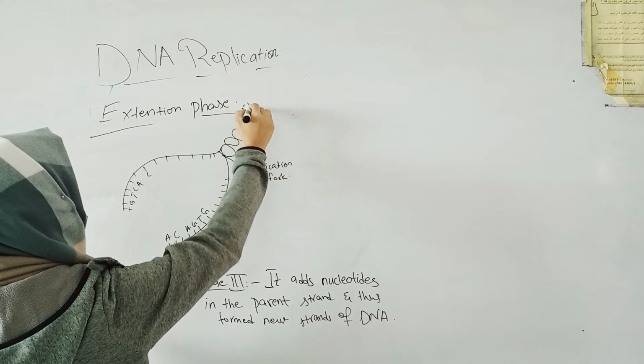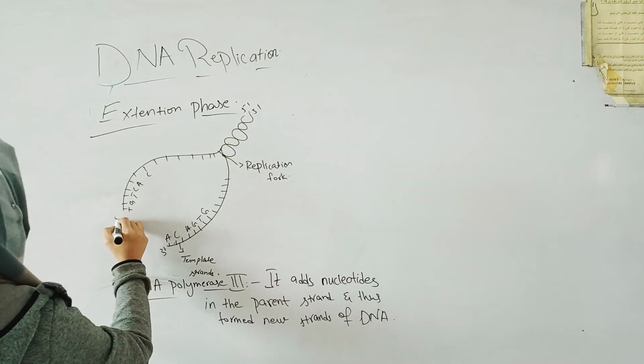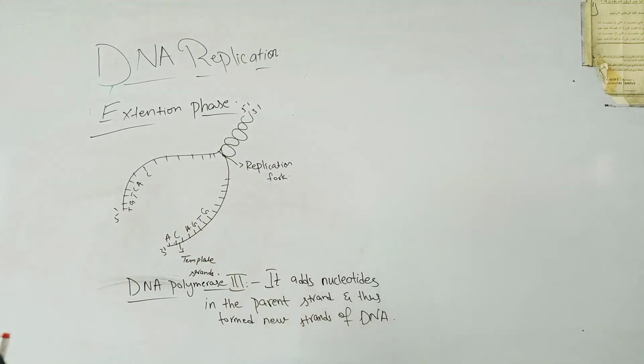If there is a 5', there would be a 3'. So DNA polymerase 3, before it adds new nucleotides in the template strand or the parent strand, always requires a primer to start the DNA replication.